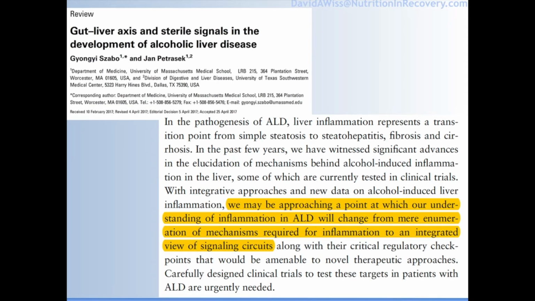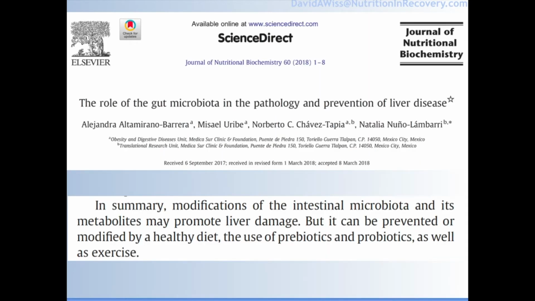So we're approaching a point at which our understanding of inflammation in alcoholic liver disease will change. And so we're starting to really see what these mechanisms are. It's possible that by changing intestinal microbiota, we can improve the status of the liver. And so perhaps diet will be a big key in alcoholic liver disease treatment.